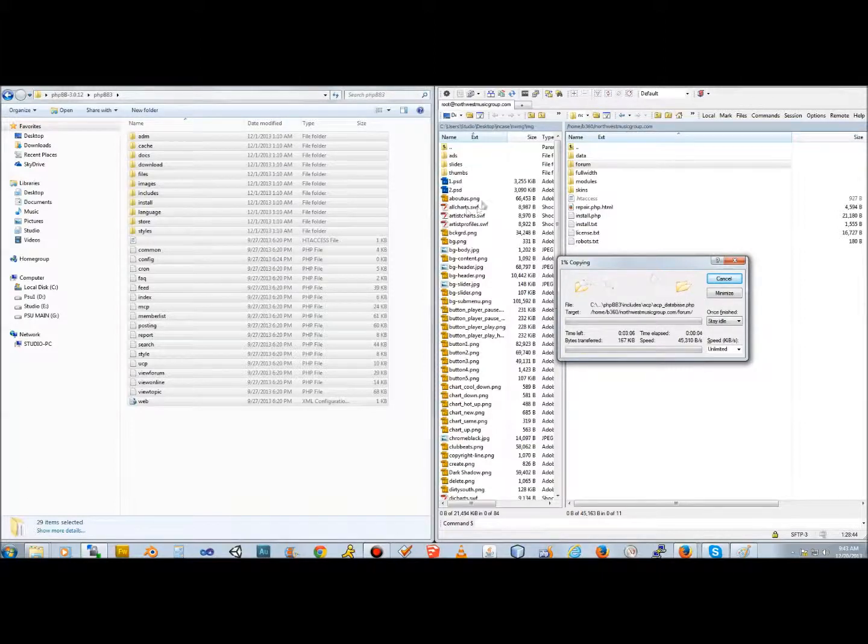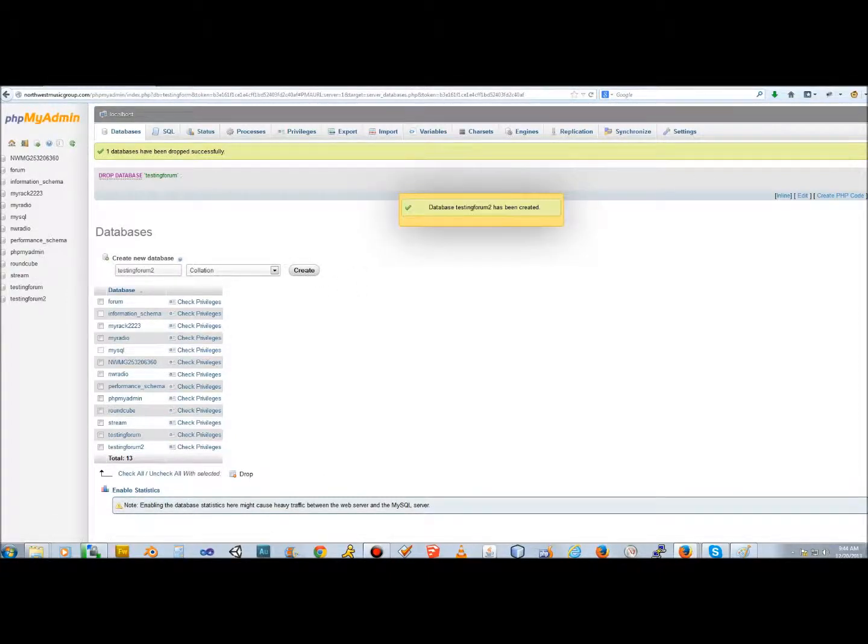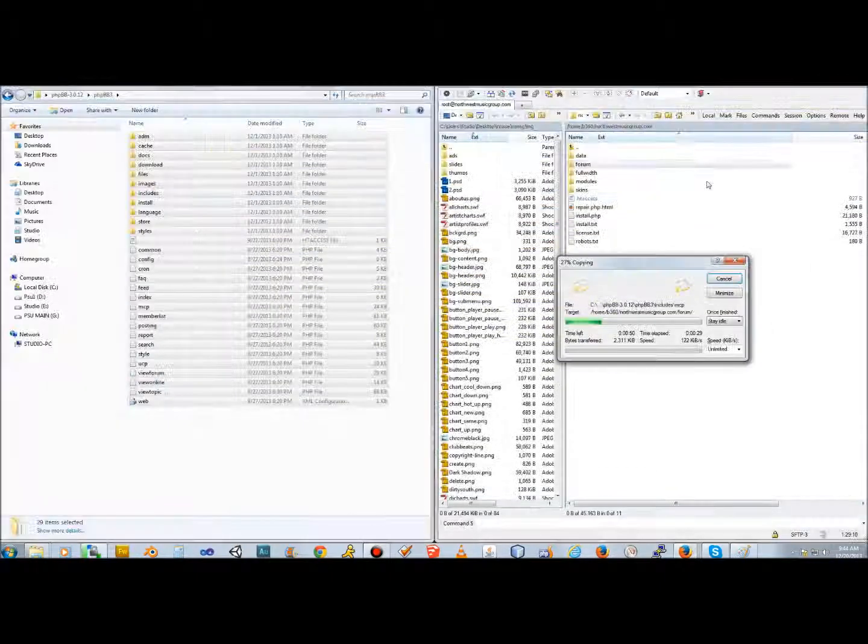While this is going on, I'm going to go into my phpMyAdmin, and I want to create the database testing forum. It's already created because I had to do this tutorial over, so I'll put testing forum 2, too. Okay, so that's our database. Great. Now I'll just wait for this to finish copying, and then we'll be ready to move forward.